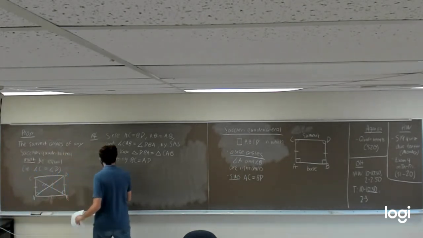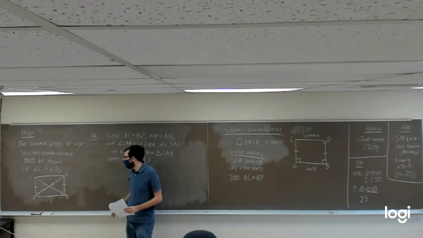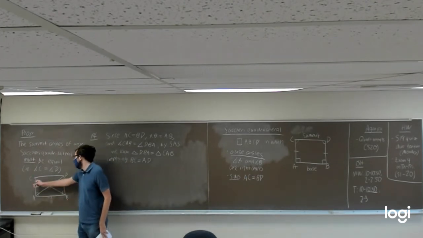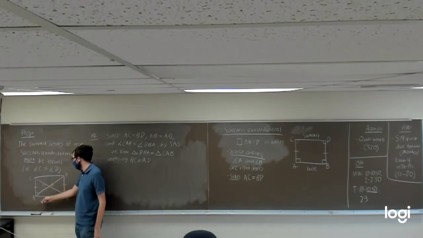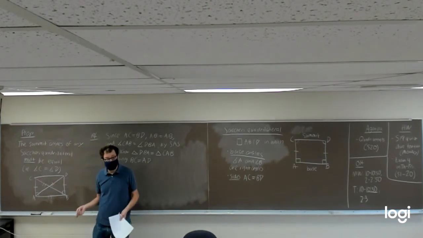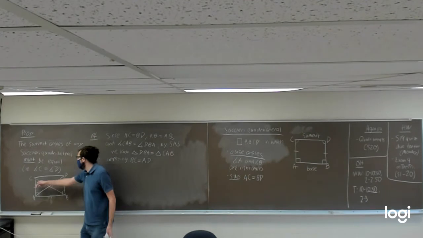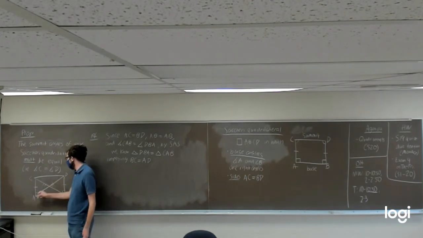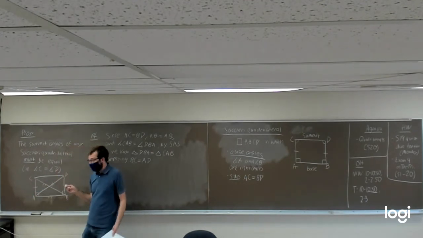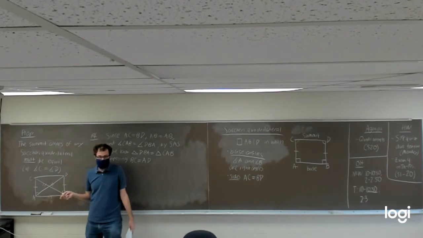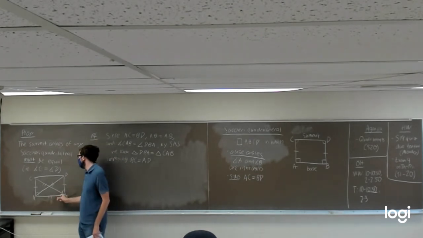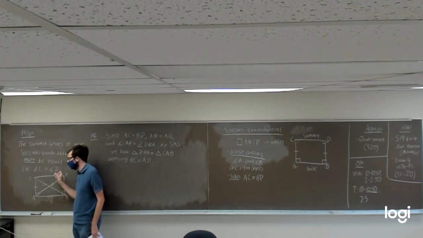So now, we're going to do something else. We're going to show that not only is the bottom left triangle equal to the bottom right triangle, we're now going to prove the top left triangle, ACD, is equal, not equal in length, just equal, to the top right triangle, BCD.